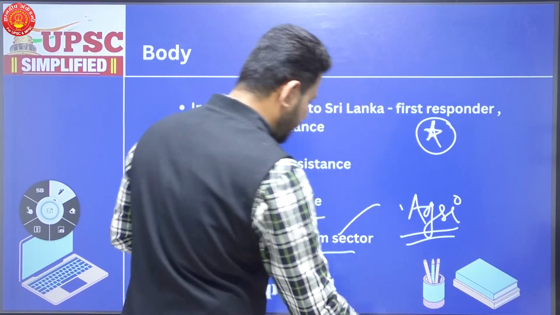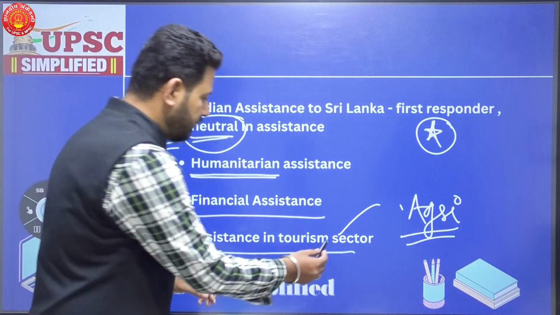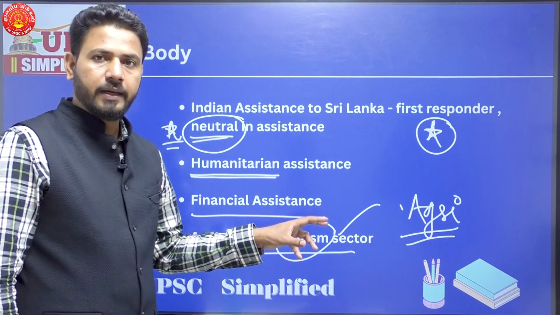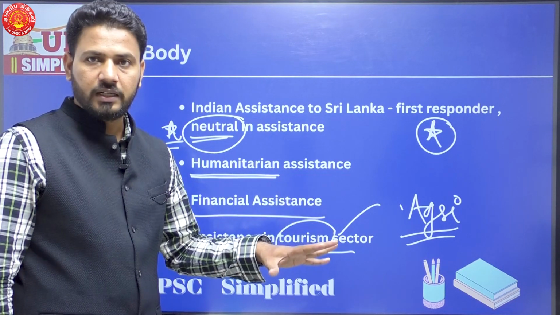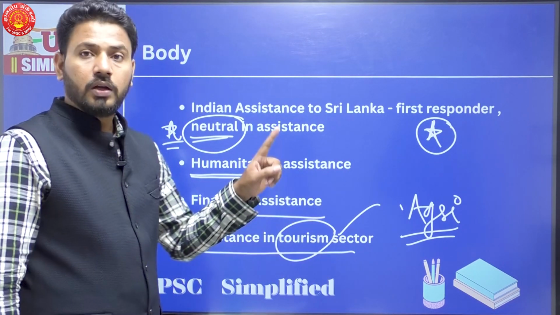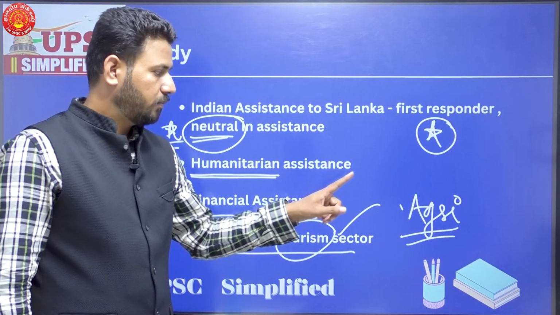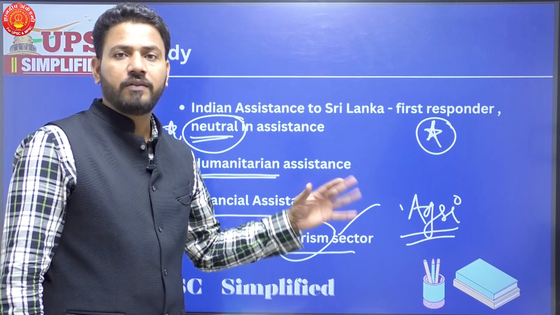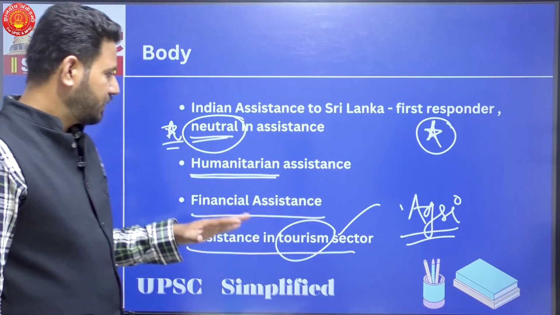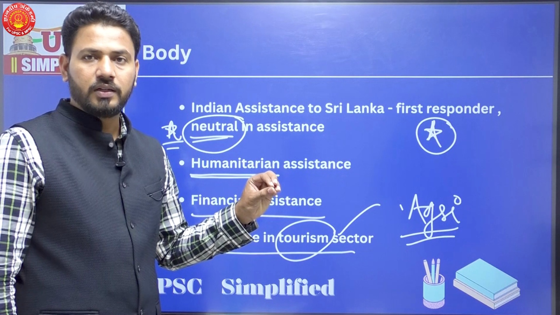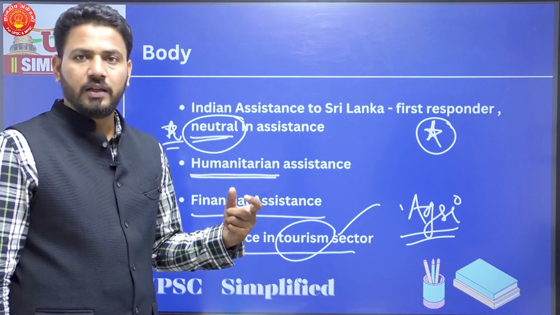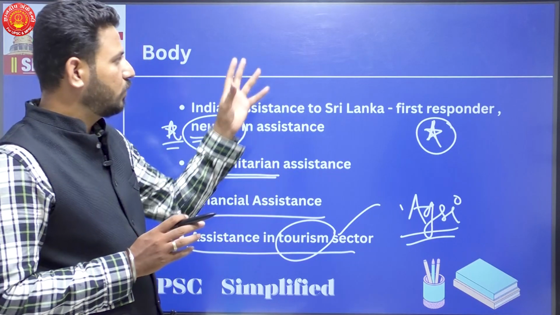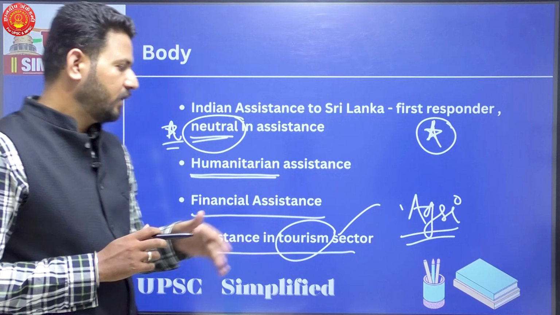Then assistance in the tourism sector and agriculture sector also. Tourism is a very important part of Sri Lanka's economy. So India had also given aid to revive the tourism sector in Sri Lanka and also a very big amount of financial help for redevelopment or reviving the agriculture sector back. So these are the 4 points, the 4 different types of assistance that India provided in times of crisis. I think this is sufficient in the body here. Taking into account the word limit, these many points will be sufficient.